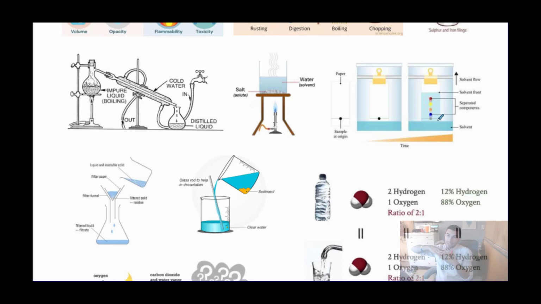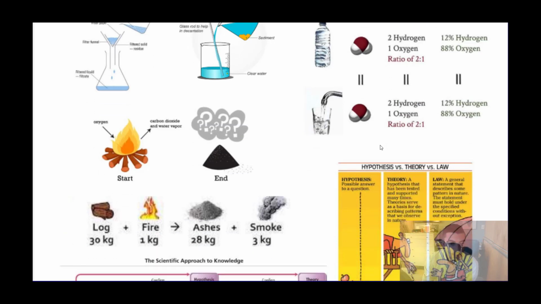and the components that make up the ink will continue up with the stationary phase, but it is sort of like a competition of intermolecular forces. If the individual components of the ink are more attracted to the solvent, it's going to go with the solvent as far as it can up the paper. But if the intermolecular forces cause these substances in the ink to be more attracted to the paper, it's going to stay lower down on the paper. It's not going to be able to be pulled by the solvent. So they're separated based on their intermolecular forces.